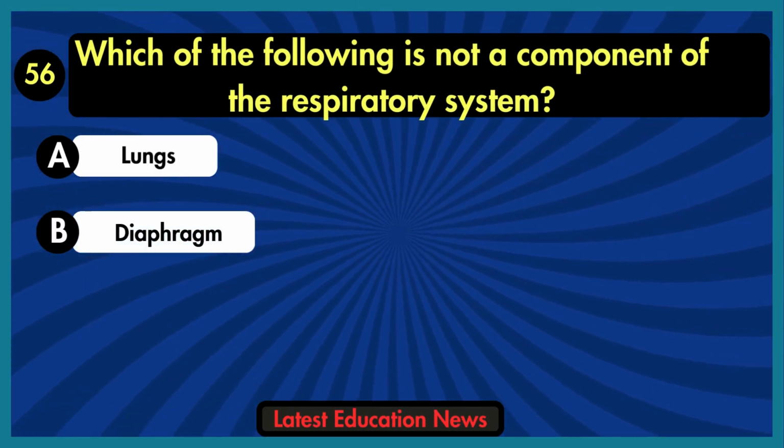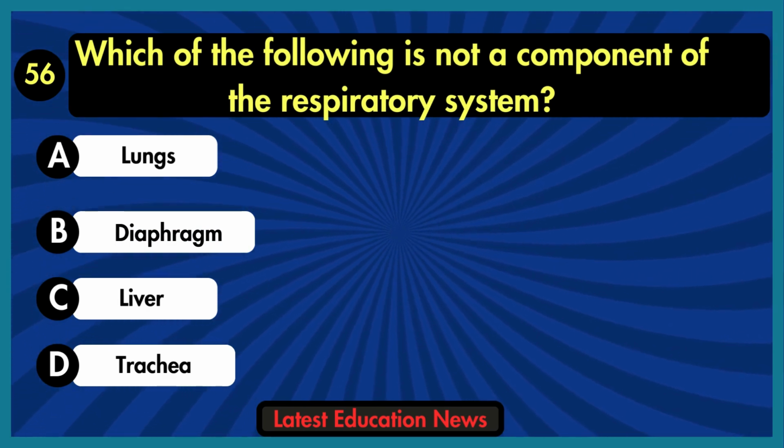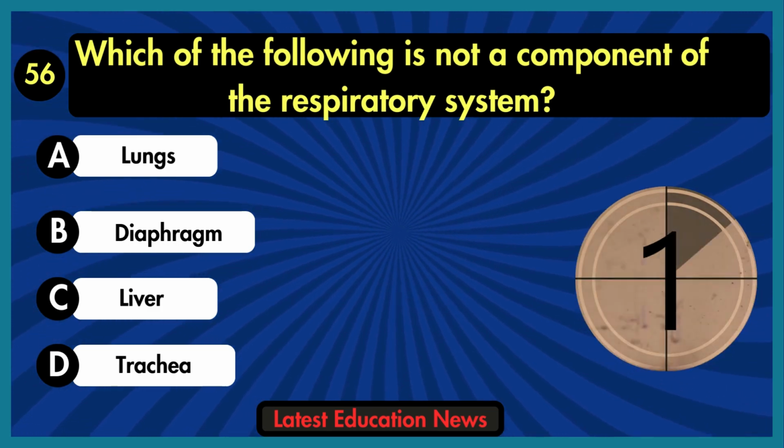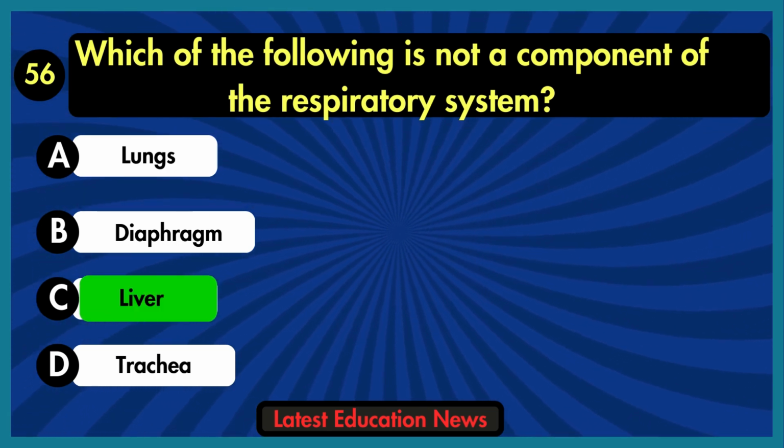Which of the following is not a component of the respiratory system? A. Lungs. B. Diaphragm. C. Liver. D. Trachea. The correct answer is option C, liver.